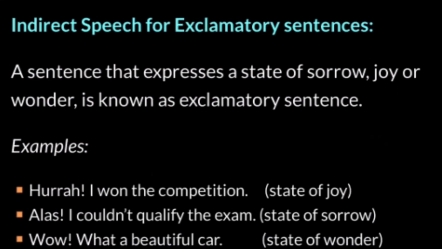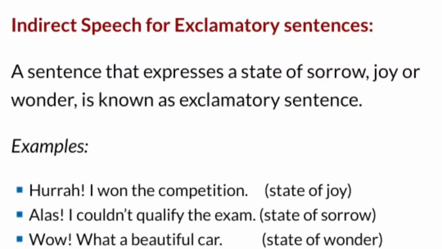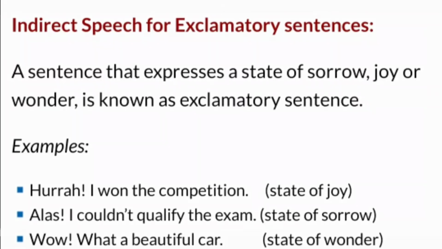At last, let's see the formation of exclamatory sentences. So we should know what an exclamatory sentence is. A sentence that expresses a state of sorrow, joy or wonder is known as an exclamatory sentence. Let's see the examples. Hooray, I won the competition. This is a state of joy. Alas, I couldn't qualify the exam. State of sorrow. Wow, what a beautiful car. This is a state of wonder.